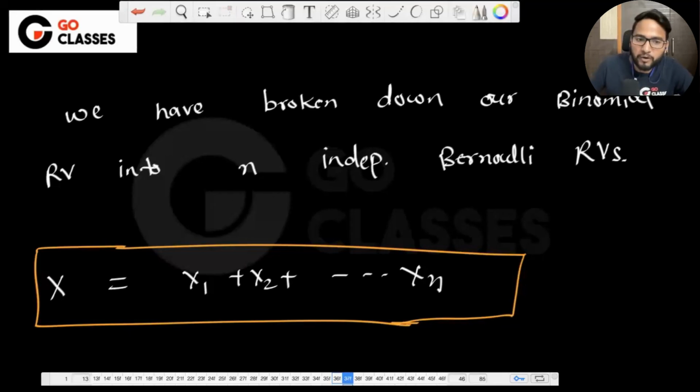If you want to find the expectation of x, then this is the same as the expectation of x1 plus x2 till xn, which is the same as the expectation of x1 plus expectation. Just a second, let me use a different color.